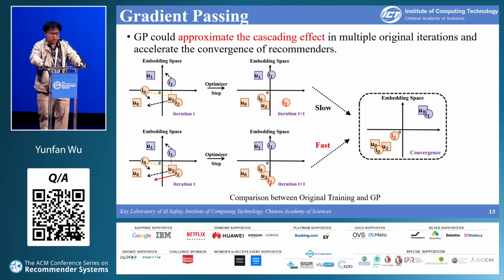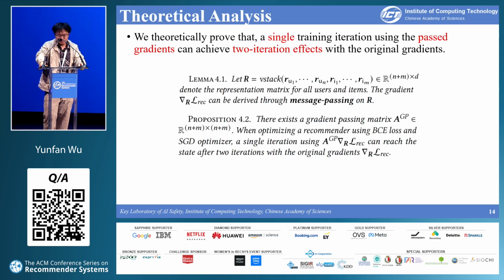GP can approximate the cascading effect that occur over multiple original iterations, thereby accelerating the convergence of recommenders. These slides compare the original training with GP. We can see that GP optimized item 2 to a position closer to the convergence state. It allows for faster propagation of information through the system, accelerating the convergence of surrogate retraining.